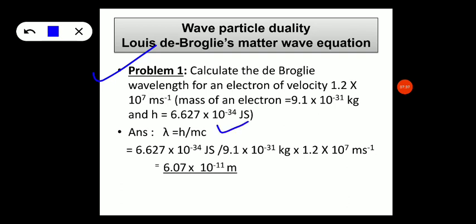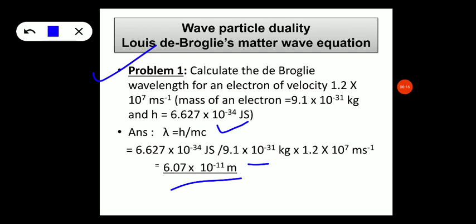We have to use the de Broglie's matter wave equation. Lambda is equal to h by mc, and in place of h we use Planck's constant, and in place of m substitute mass of electron 9.1 into 10 raised to minus 31 kg, and c velocity is given as 1.2 into 10 raised to 7 meter per second. If you solve this, we come out with the answer, that is 6.07 into 10 raised to minus 11 meter. So, that is the wavelength of the moving electron.